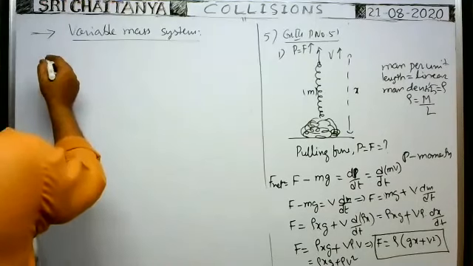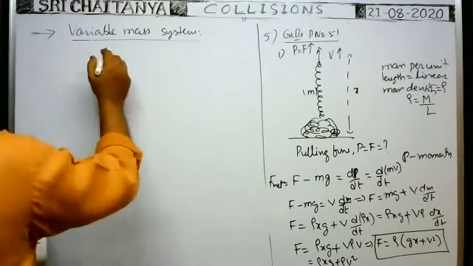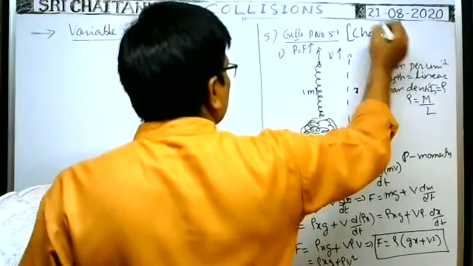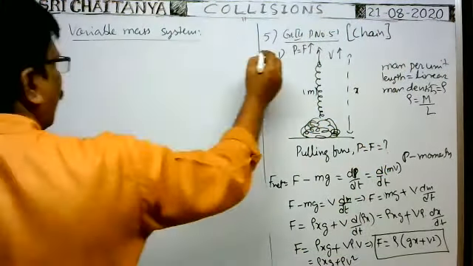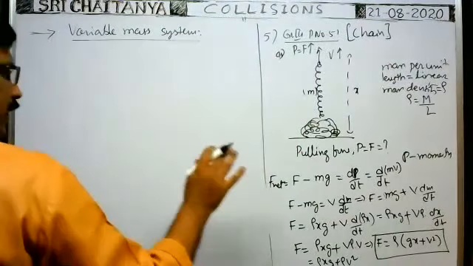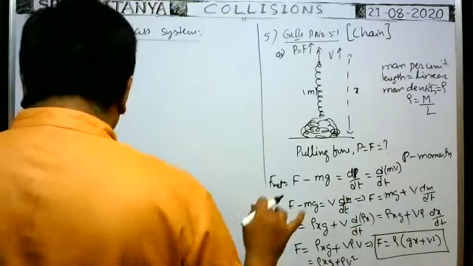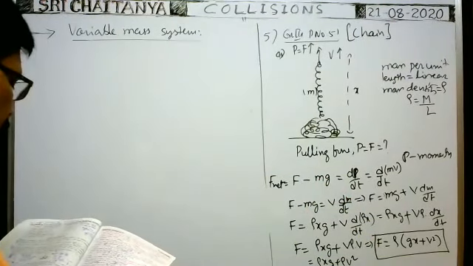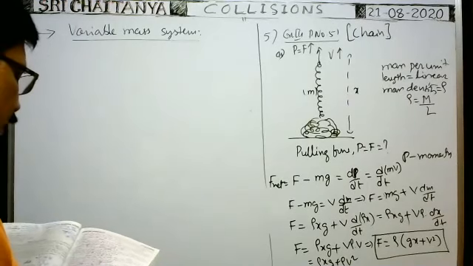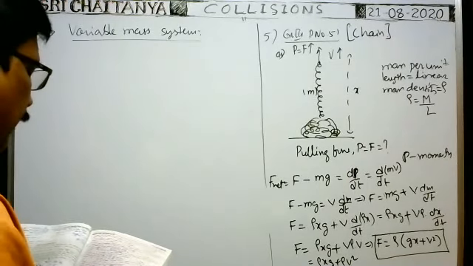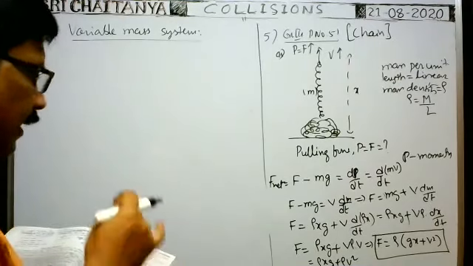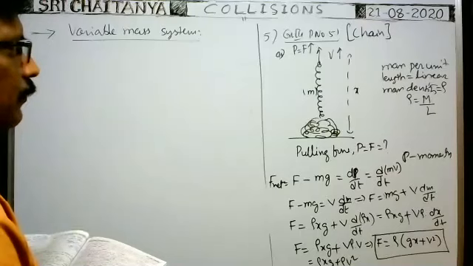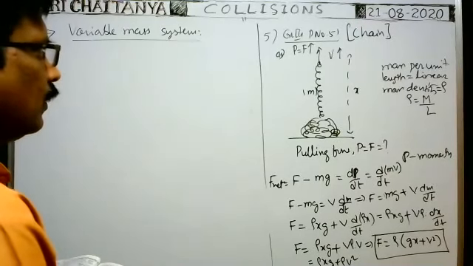Right. Next, in this chain concept, there is only one more point given. What is the energy lost during the lifting of the chain? That is the question they asked. Energy lost during the lifting of the chain means work is done against gravity in the upward direction.